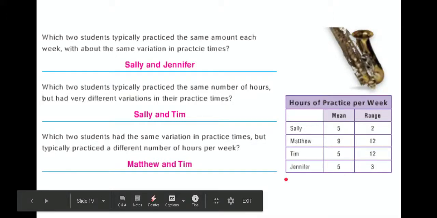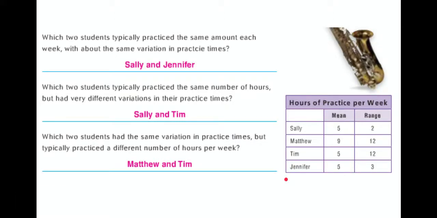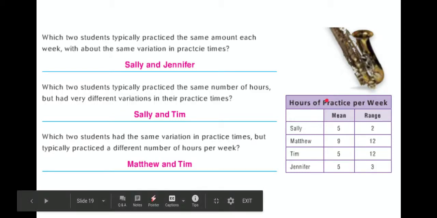Let's go over this checkbox problem. Hopefully you checked two answers and only two answers for all of them. The first one says which two students typically practice the same amount of time, and they had the same variation. So typically the same amount of time typically means mean, so you're looking for numbers that have the same mean. So you have 5, 5, and 5.